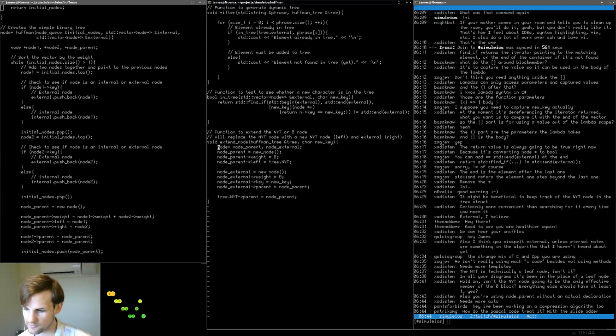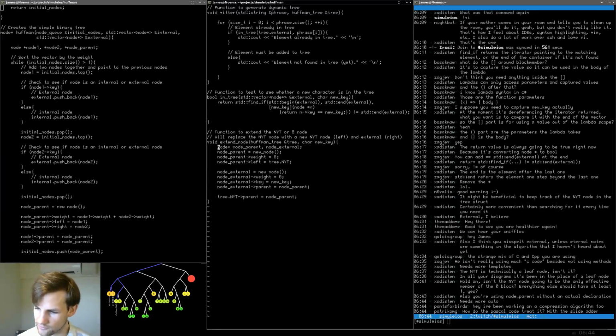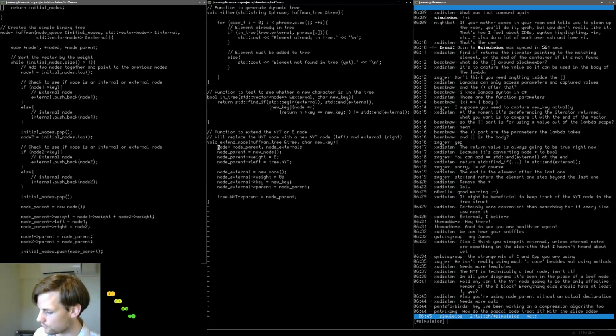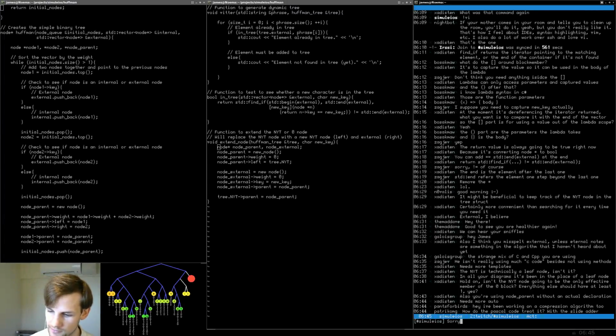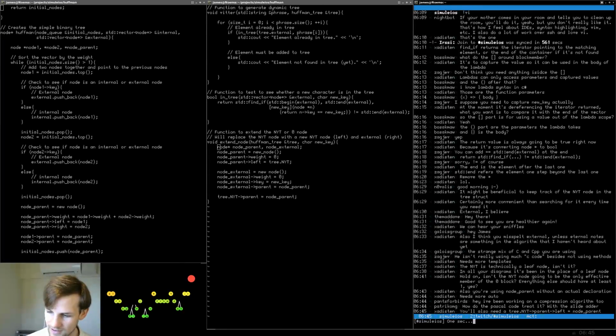How to Pascal? Hey, I've been working on a compression algorithm too. Ah, neat. Pants for birds. How have you been? Patrick OMG. How did the Pascal code treat it with a slide and increment? So I'll be honest, I'm not really able to read Pascal code so well, but maybe you are. So the Pascal code is going to be available on, let me see, page 164 of this link, right? Shoot, I think I turned off my computer. Oh, I did. Dagnabbit.